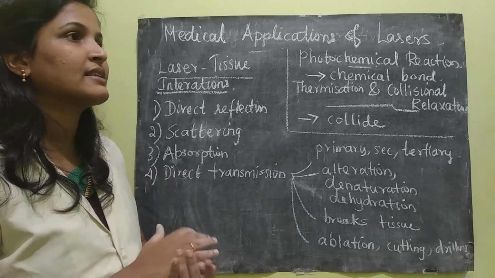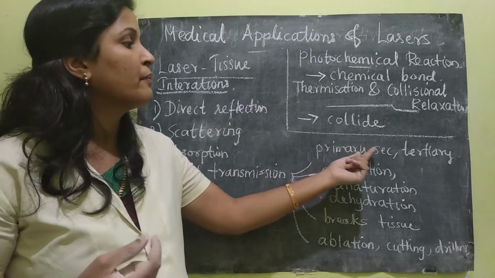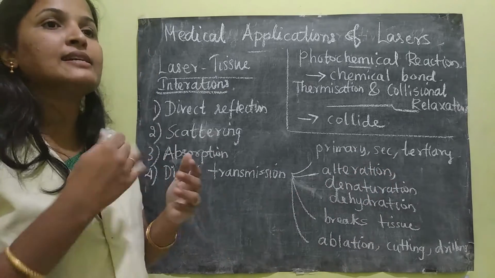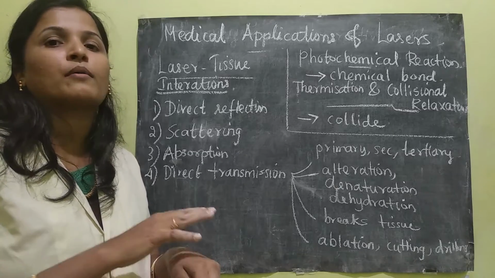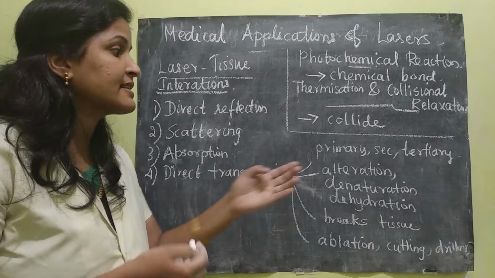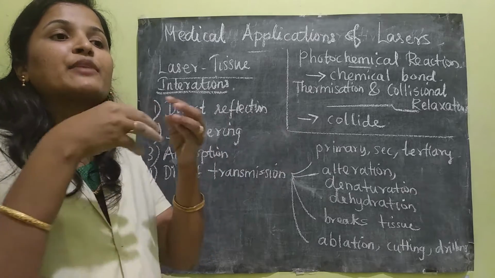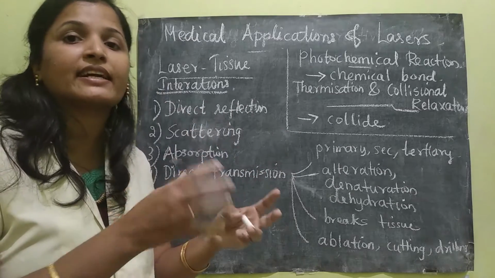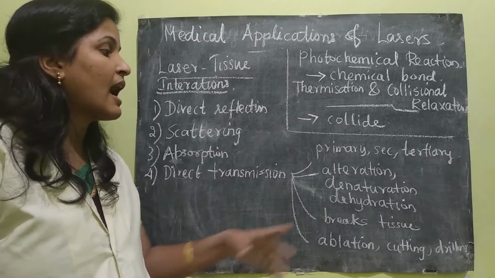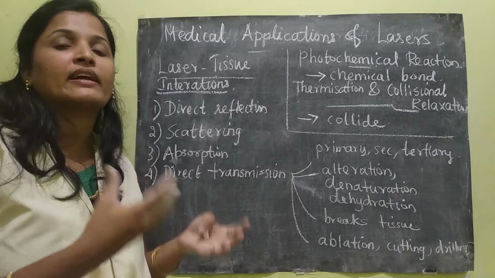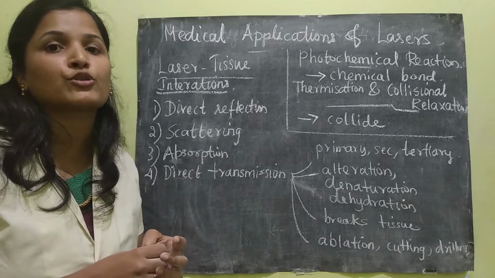Okay, so that means the levels. So these are the levels. Sometimes the severity will be low, medium, and high. Okay, and some alteration of the membrane, tissue membranes, will be happening. Membrane of the tissues can be altered, and then sometimes denaturation. Denaturation means during the transmission time, it may remove the protein content of the tissue. Okay, so the proteins can be removed sometimes, and dehydration, so that means the water content of the tissue will be evaporated, and sometimes carbonization of molecules will also be happening.